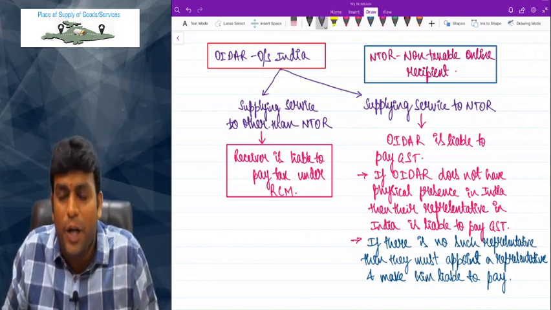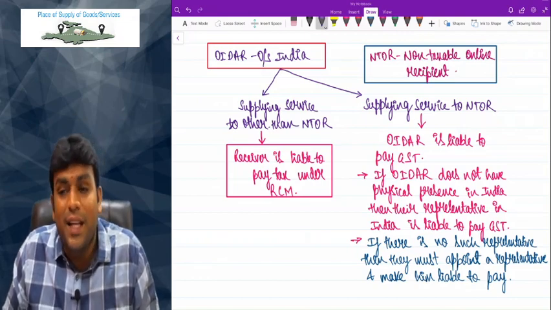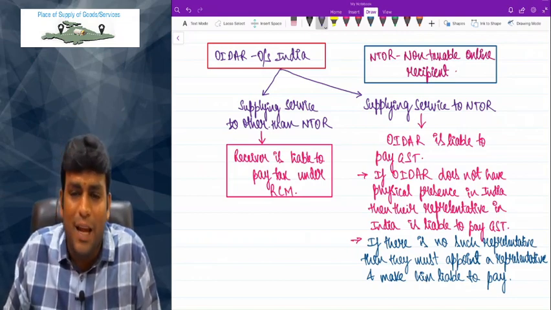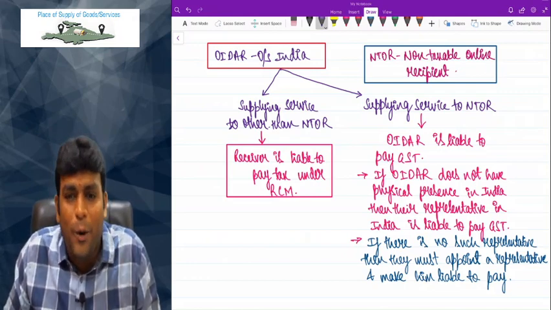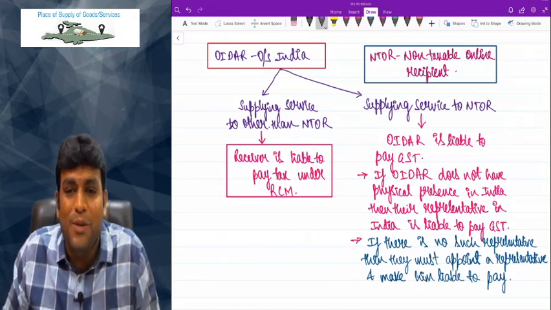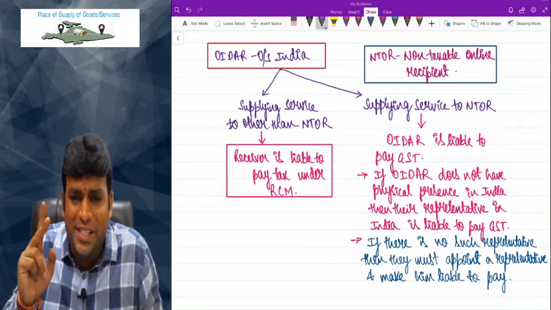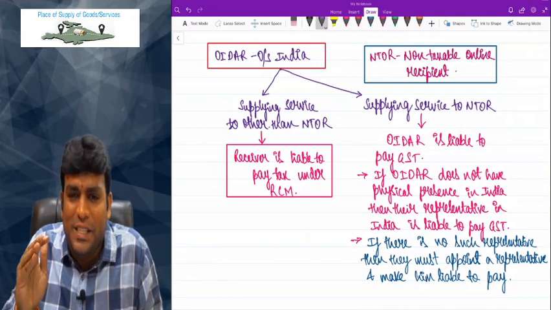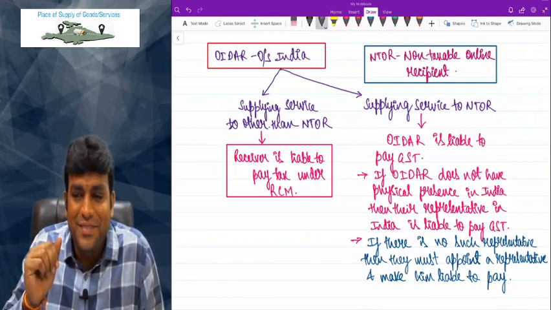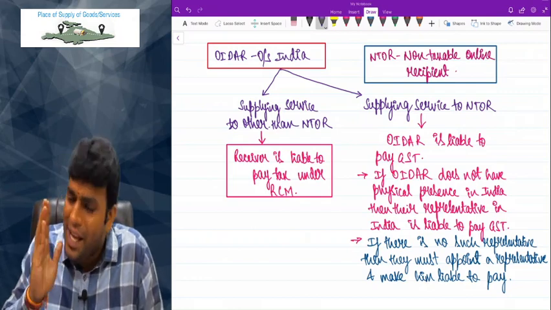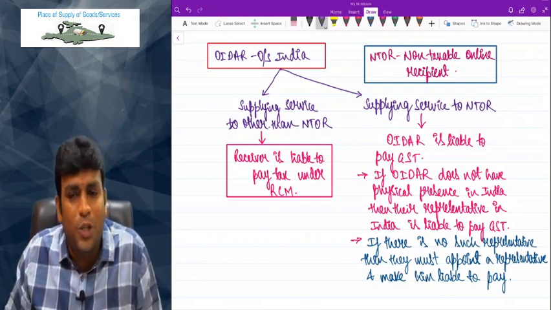But one interesting point to be noted there is that if OIDAR does not have physical presence in India, then the representative in India is liable to pay GST. And if there is no such representative, they must appoint a representative and make him liable to pay. So those 2 points, representative and no representative, the language is the same as your e-commerce operator. Whatever points you had for the e-commerce operator, the same points are there here. No doubt in that.